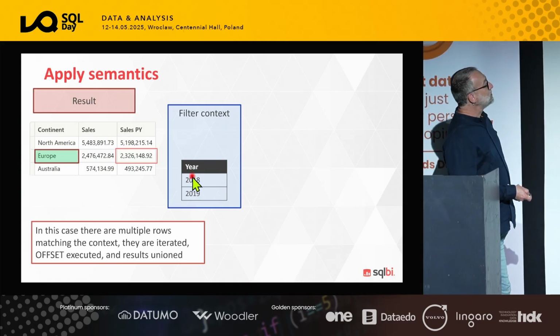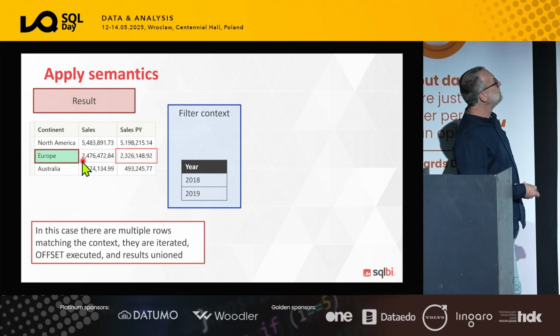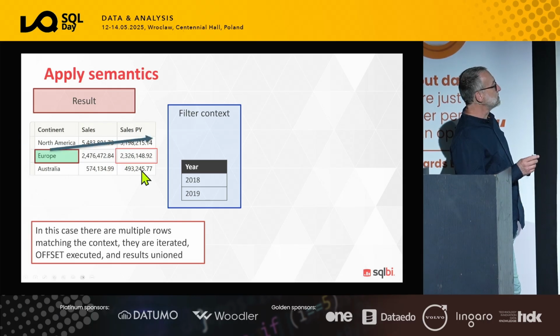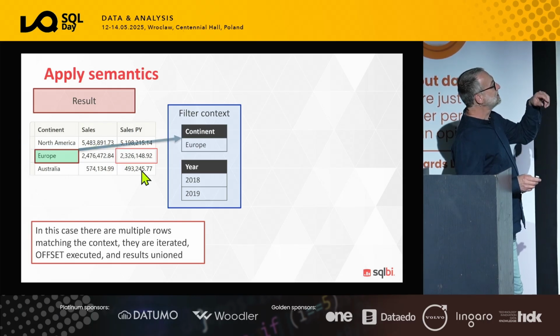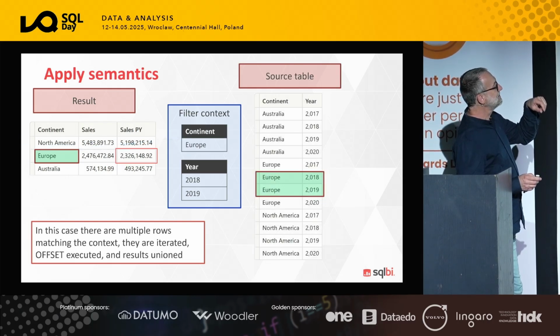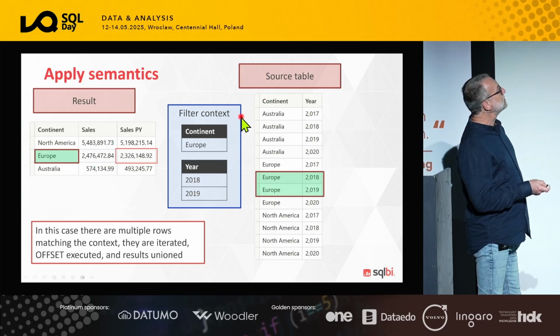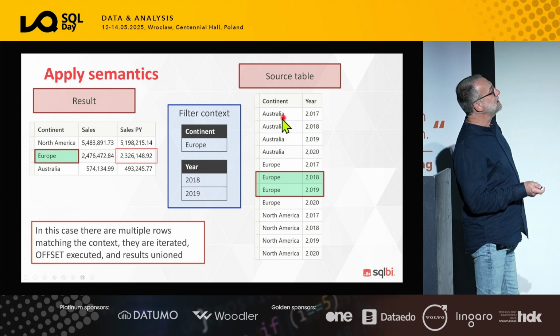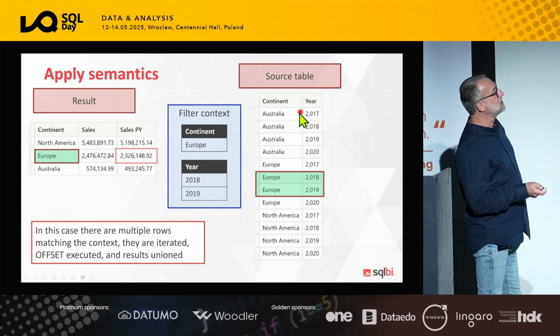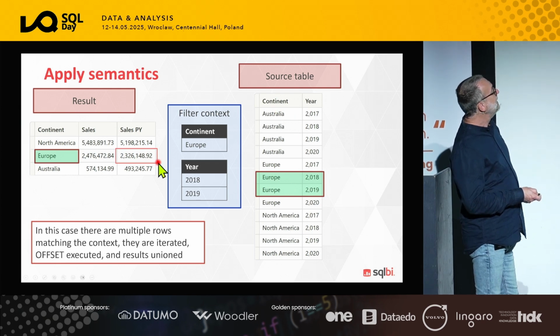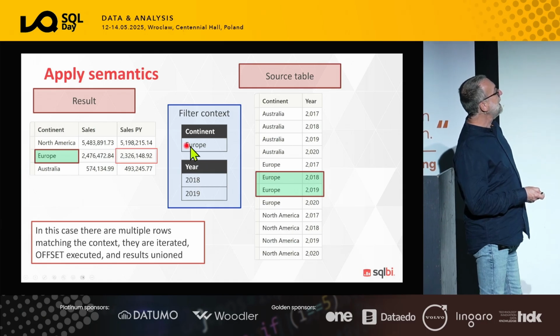Under the filter context 2018-19, for Europe, there will be multiple rows in the source table. Okay, this is where I want you to go. The source table contains the continent and the year, all continents and all years. The filter context contains 2018 and 2019, and Europe coming from the current row.